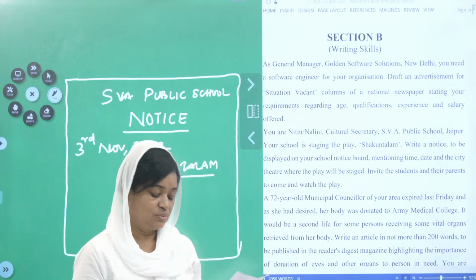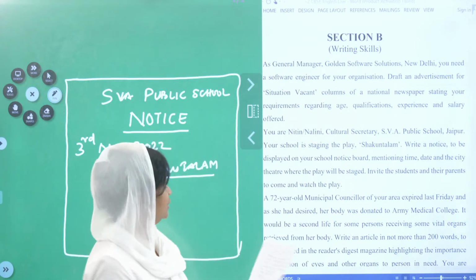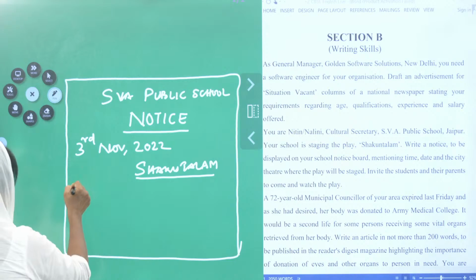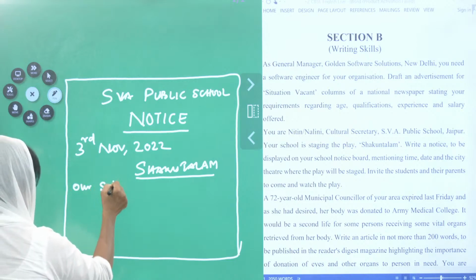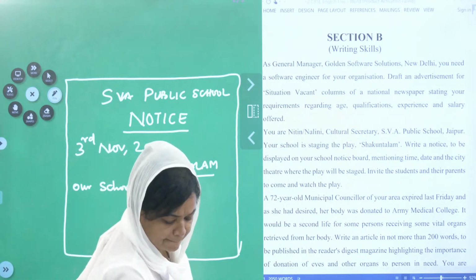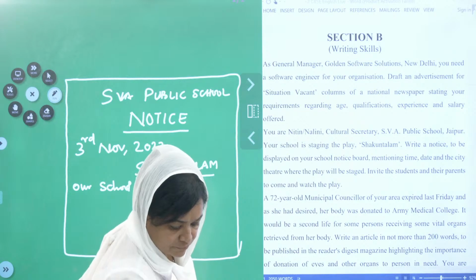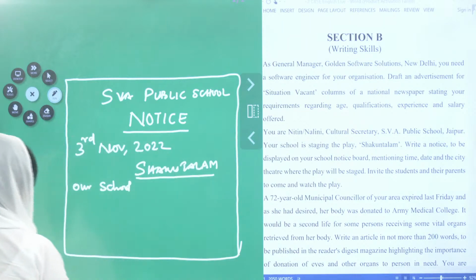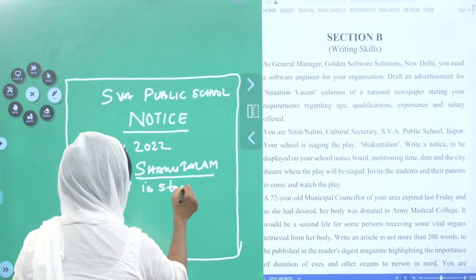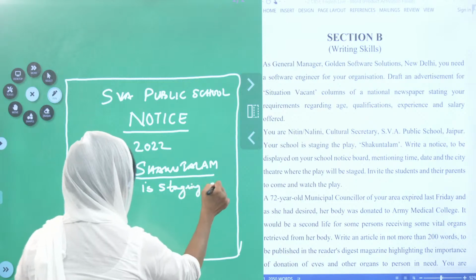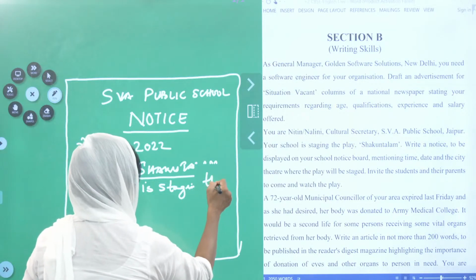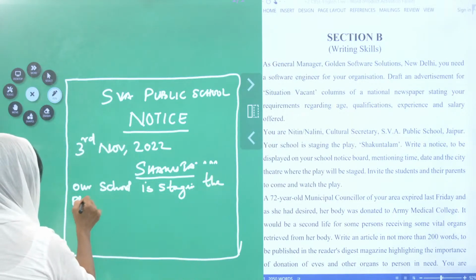Okay. Now you have to draft the notice. Who are you? Nitin, or Nalini. Next one is our school is staging the play.